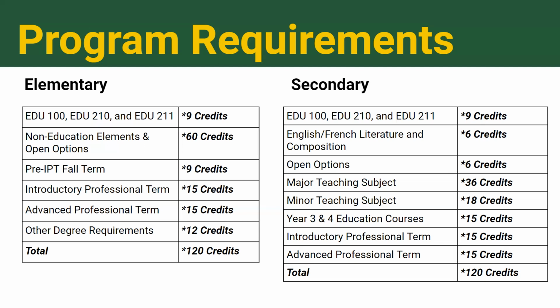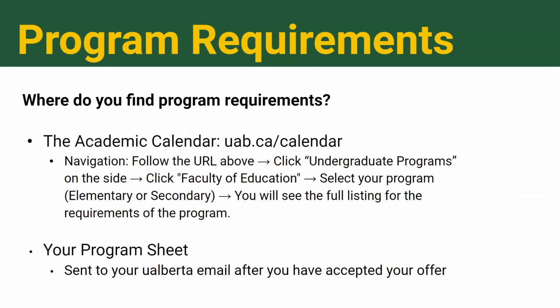If you are an English major, you will have 12 credits of open options, as your 6 credits of English requirement will be completed in your major. To find your specific program requirements, please consult the program sheet that was emailed to your UAlberta email. This program sheet is emailed to you soon after you accept your offer.